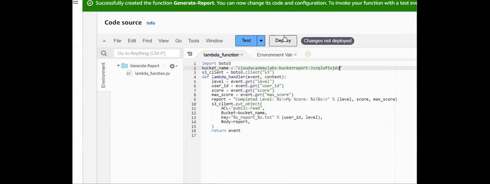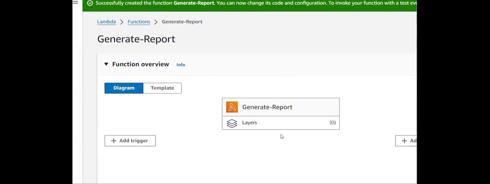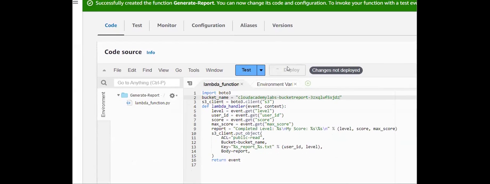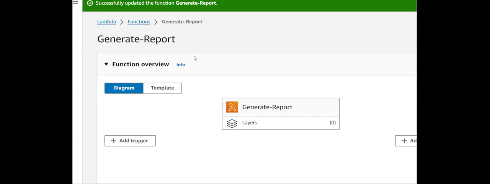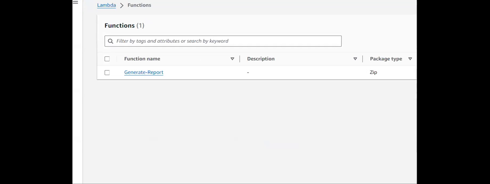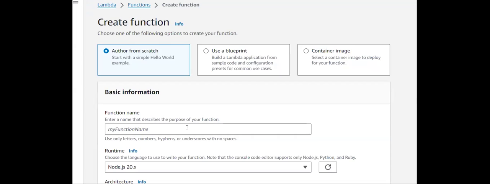Now I'm going to save this code inside this Lambda function, the generate report Lambda function, so I'm deploying this. Once it is deployed, it will be saved successfully in our Lambda function. So we just created the generate report Lambda function. Now we need to create 2 more Lambda functions, right? Yes. For level 1 and level 2, I need to create 2 Lambda functions.